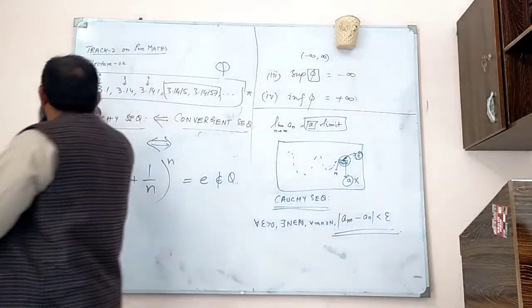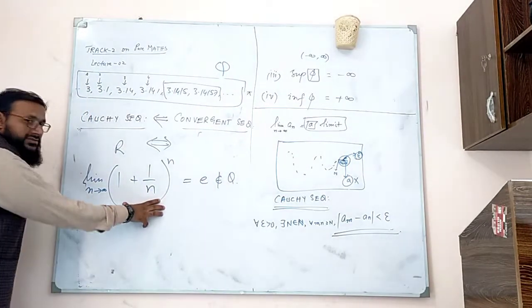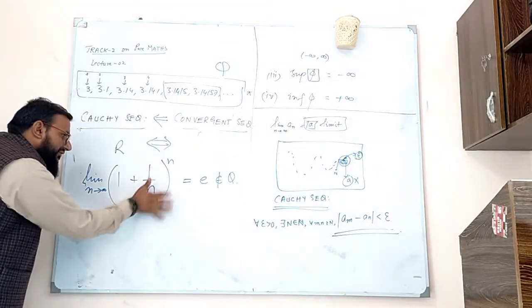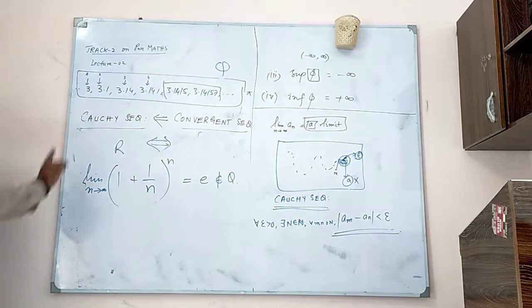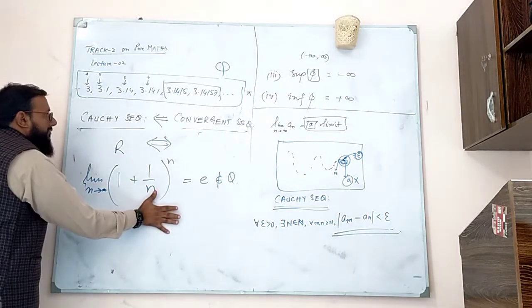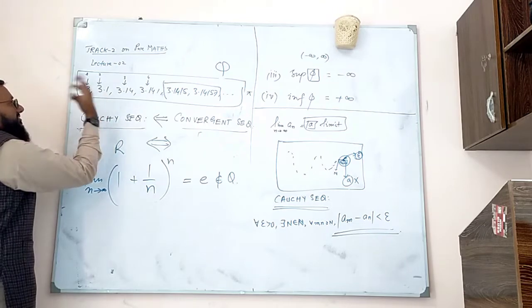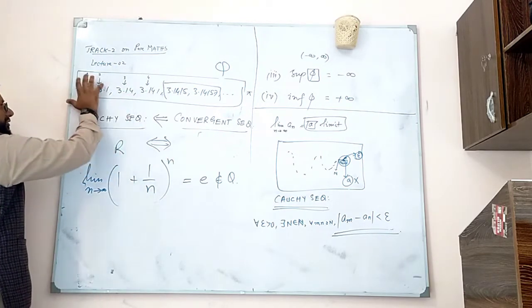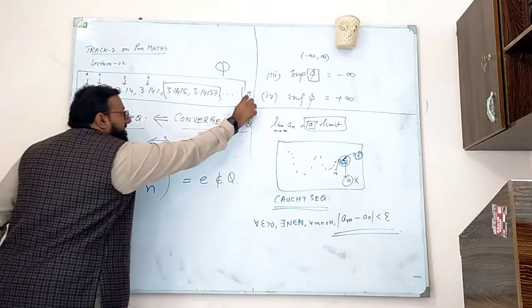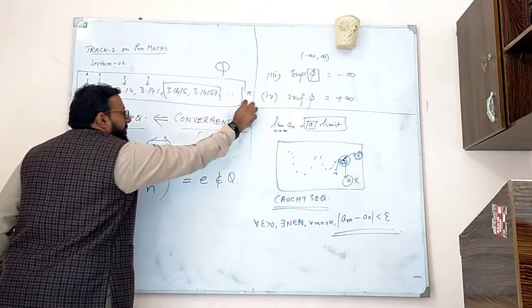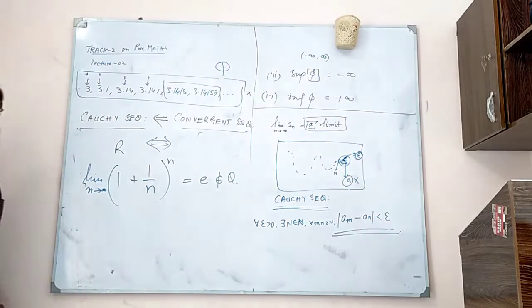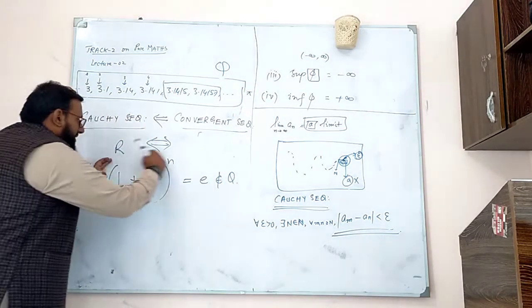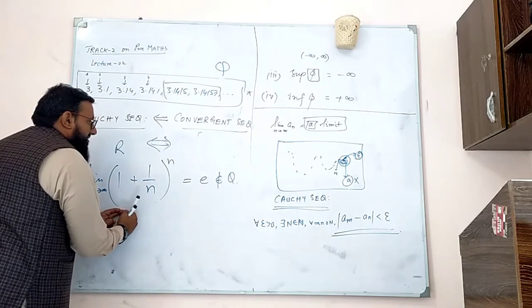You have a rational number. For n equal to 1, you get something that is rational, not 3, but something rational. For n equal to 2, you get something rational. For n equal to 3, you get something rational. So every term is rational, but the limit is irrational. The earlier limit was pi, and this limit is e, again irrational.